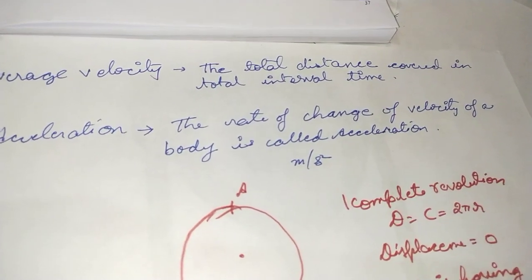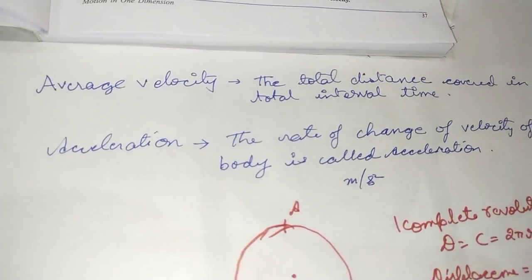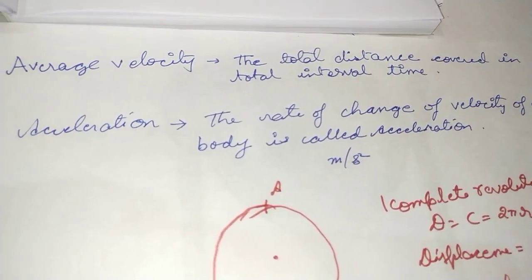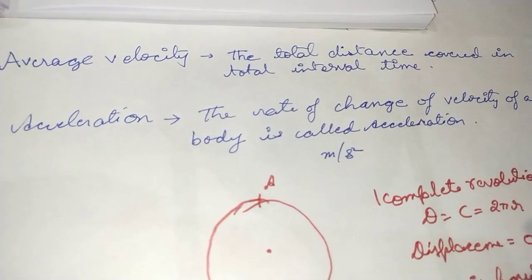So if there is a positive increment, that will be referred to as a positive acceleration. If there is a negative increment or decrement, basically that will be referred to as a negative acceleration, and that is also known as retardation.